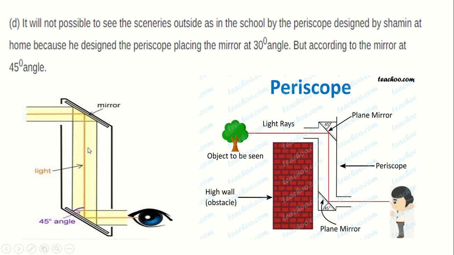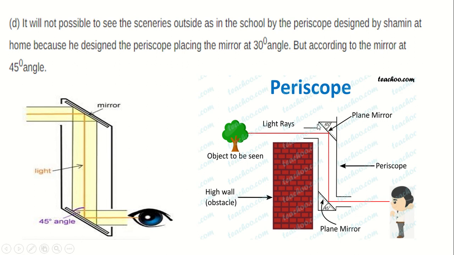So look, if Samin made one periscope by following this rule, that means the mirrors should be kept at an angle of 45 degrees parallel to each other, and the mirror should be kept at an angle of 45 degrees with the wall of the tube. Then Samin will be able to see the object outside the school boundaries.